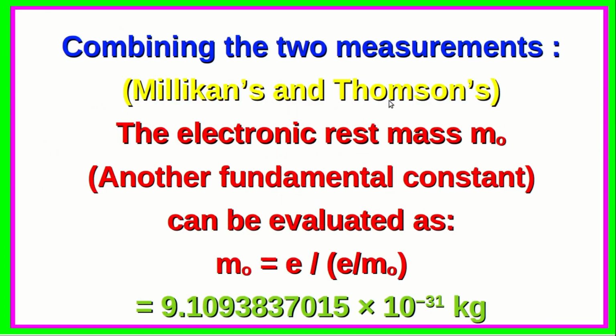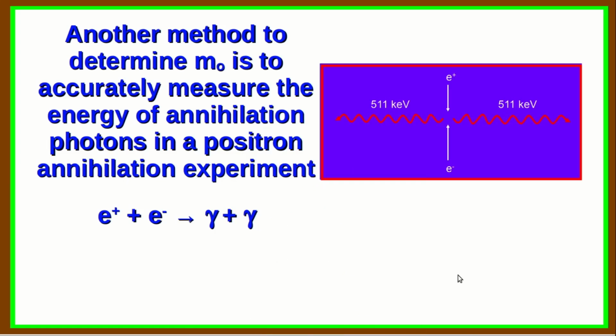Combining the two measurements of Millikan and Thomson, the electronic rest mass m0 can be evaluated as m0 equal to e divided by e/m0, and the magnitude came out to be 9.109383715 times 10 raised to minus 31 kilograms. Another method to determine m0 is to accurately measure the energy of annihilation photons in a positron annihilation experiment. A positron interacts with an electron in the material, they annihilate and give rise to 2 gamma photons. The energy of each gamma photon will be equal to the rest mass energy of the positron or the electron.